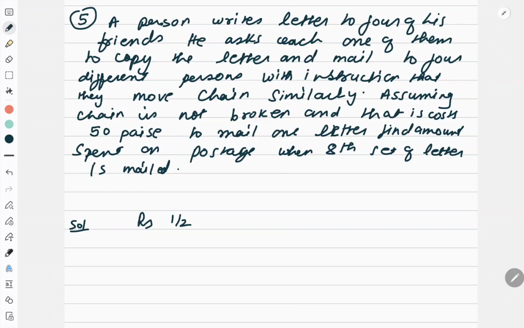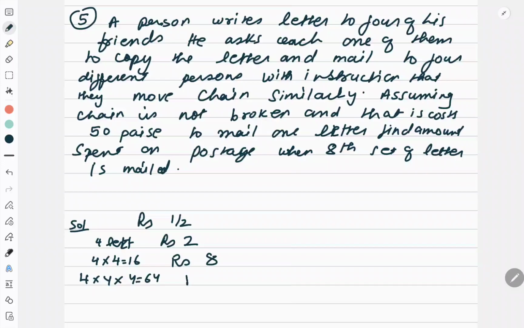Now the amount spent by the first set. Now there are 4 people. So each one is giving half rupees. So 4 people will give how many rupees? 2 rupees. So when the 4 letters are posted, the price is 2 rupees. Okay, now these 4 will give it to 4. So 16. So next is 4 into 4, that is 16 letters. And how much money it will be? It will be 4 into 2, that is 8. Okay, now these 16 people, they are writing again. So 16 into 4, that is 64.